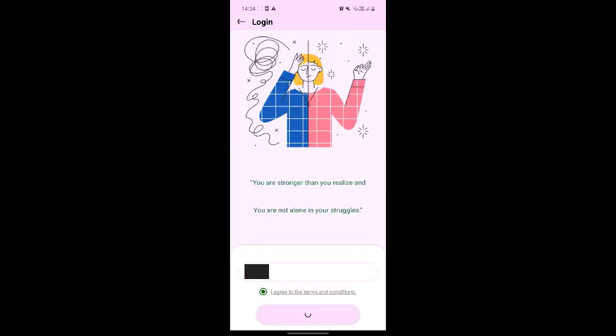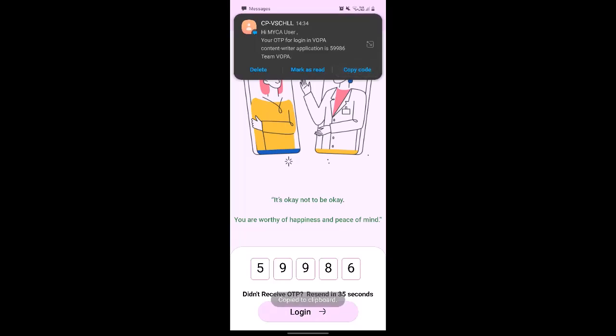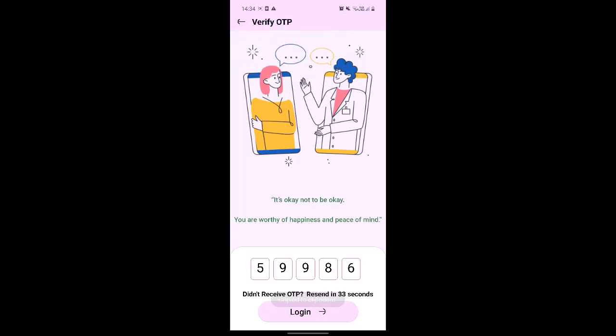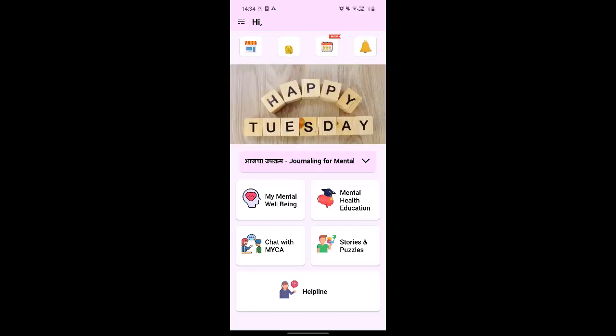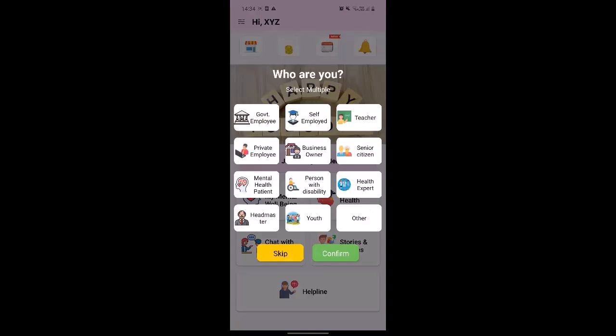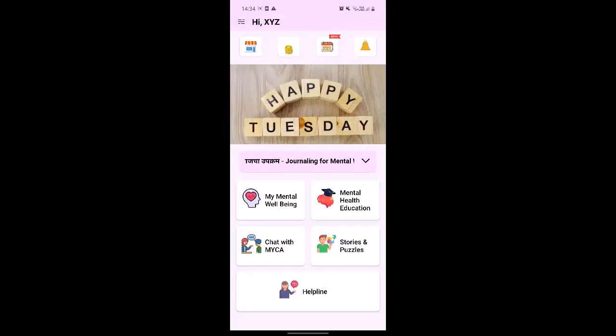Now enter your login details, and you will see this dashboard. Now let's explore the features of the Mica application.